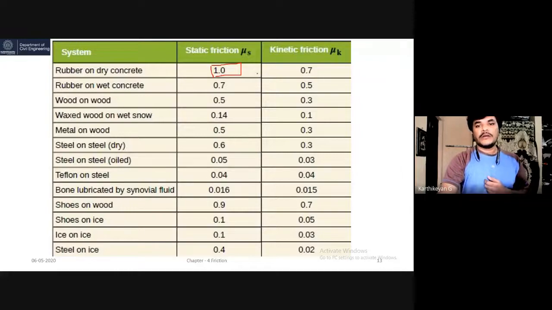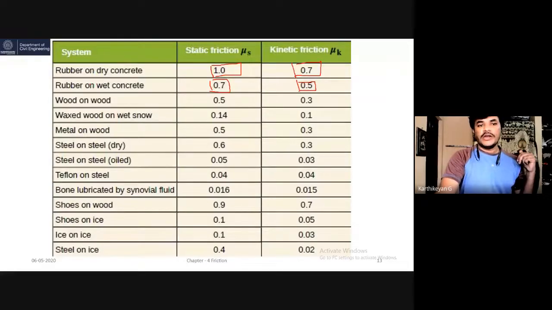If it is kinetic, when the car is moving, the resistance is reduced. Suppose the rubber is on wet concrete, see the variation. During wet conditions the resistance is low. In kinetic, the value is 0.7 to 0.5.